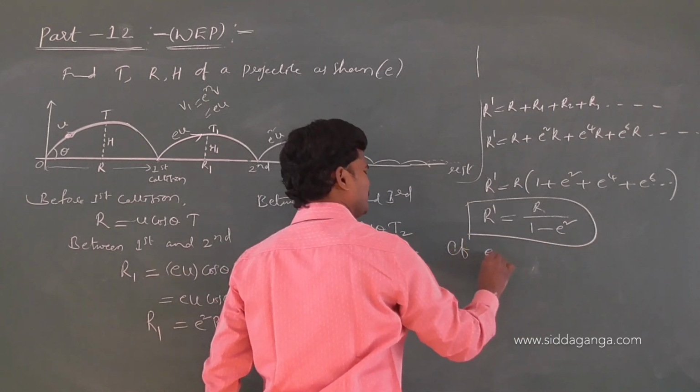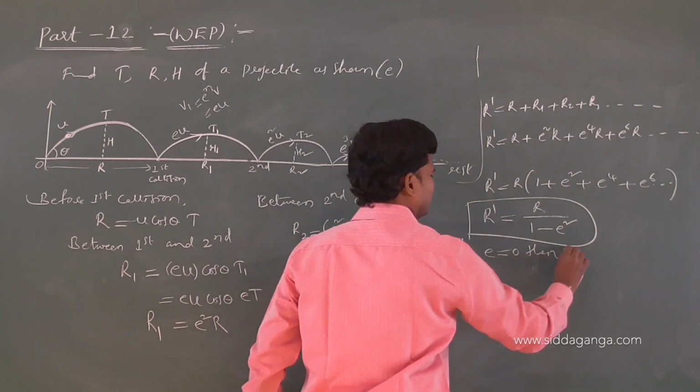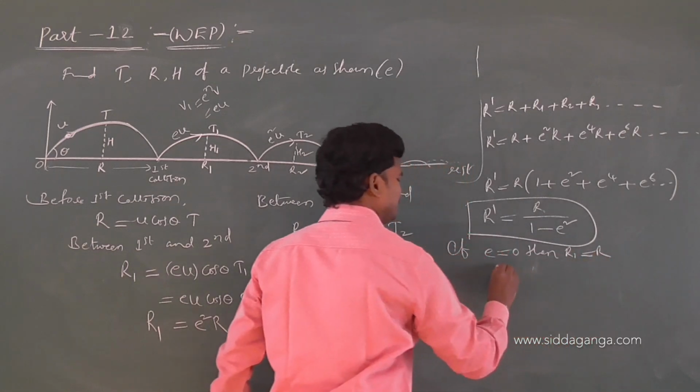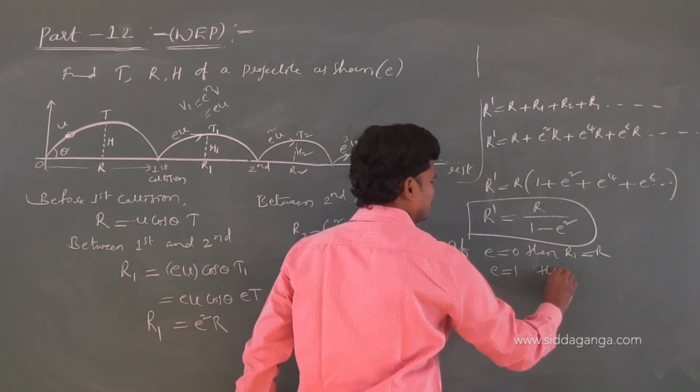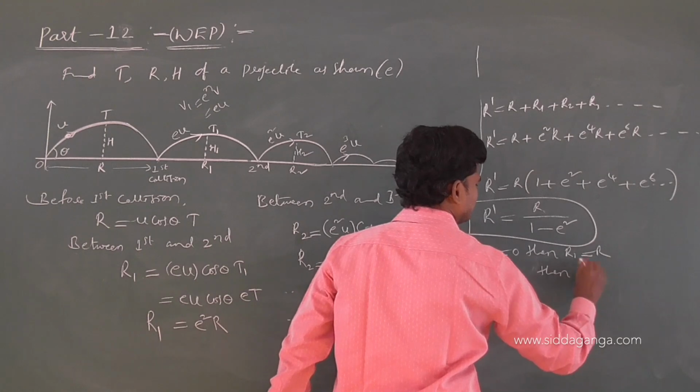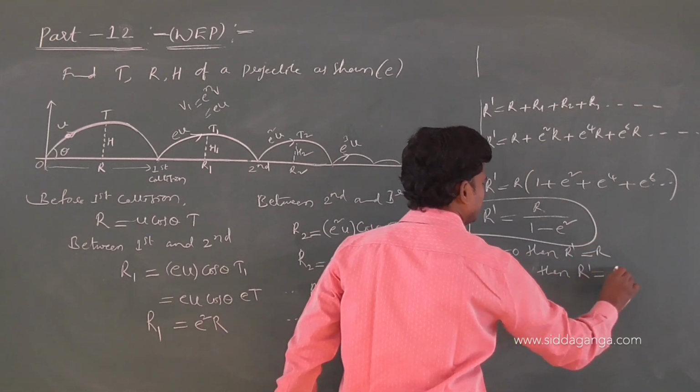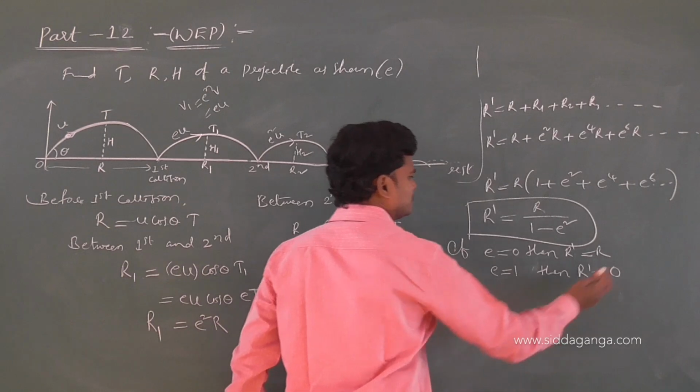If e is equal to 0, then range is the same. E is equal to 1, then range is, e is equal to 1.